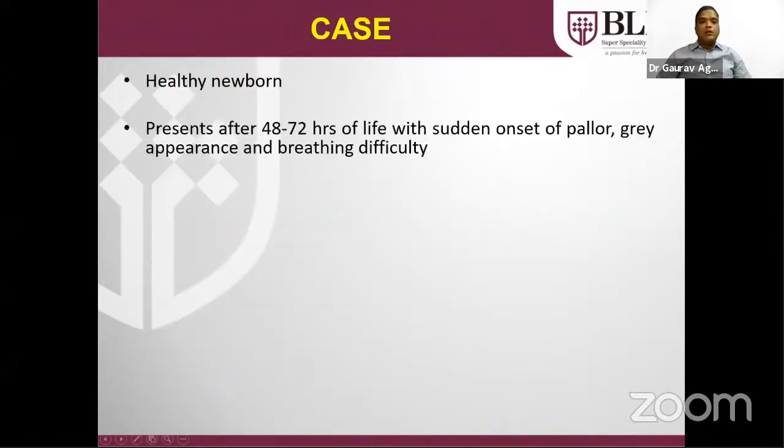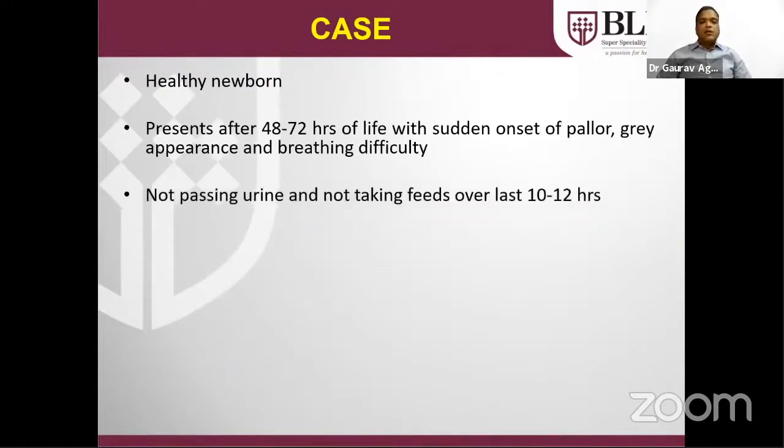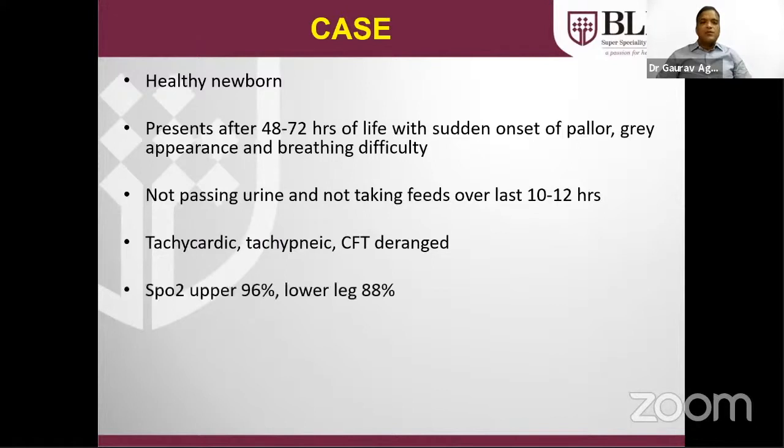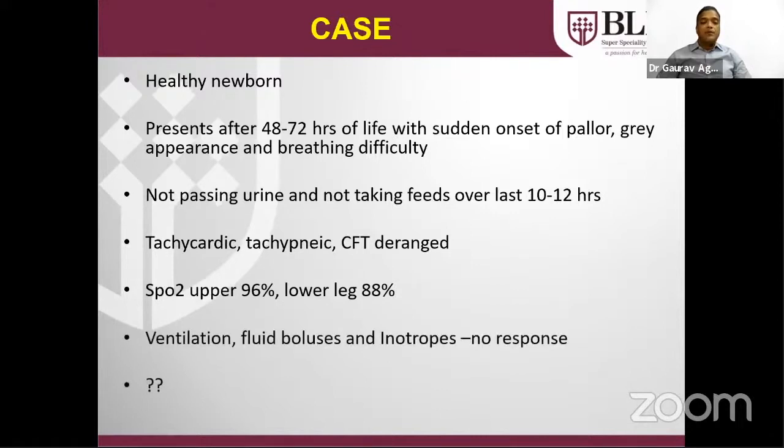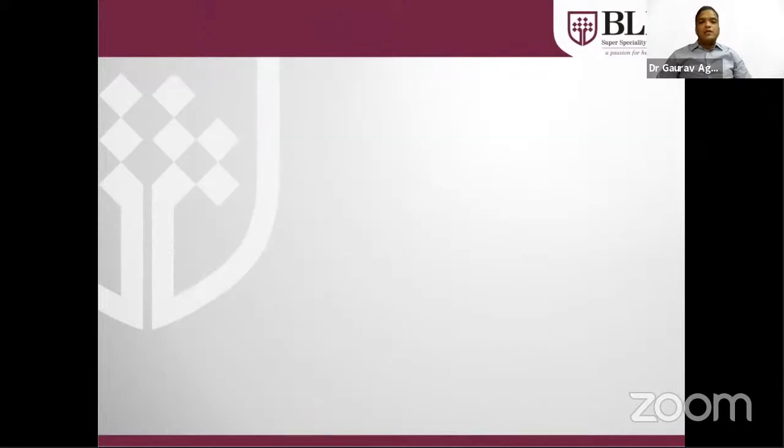In this case, a healthy newborn presented on the second or third day of life with sudden onset of pallor and shock-like features, not passing urine and not taking feeds for the last few hours. Signs of tachypnea, tachycardia, and decreased perfusion were there. Upper limb saturation was 96% and lower limb saturation was 88%. There was a significant saturation difference between upper and lower limb. Ventilation, fluid bolus and inotropes were not giving any response. As saturation was lower in the lower leg, there was some form of PDA shunting right to left.